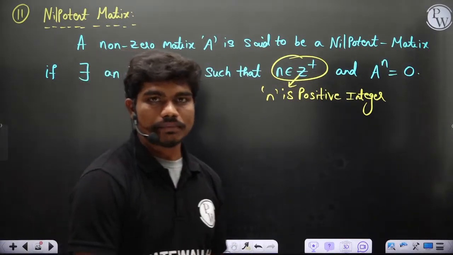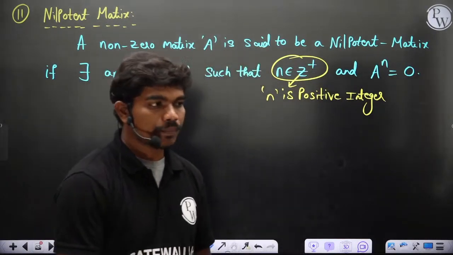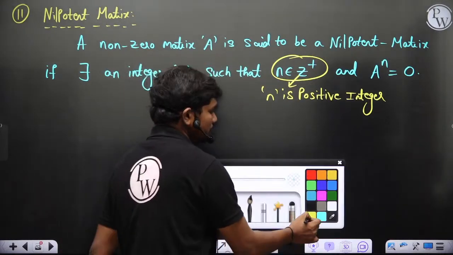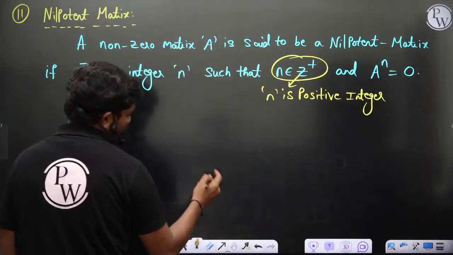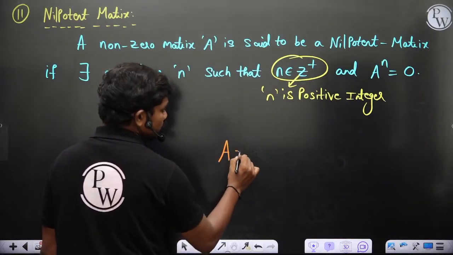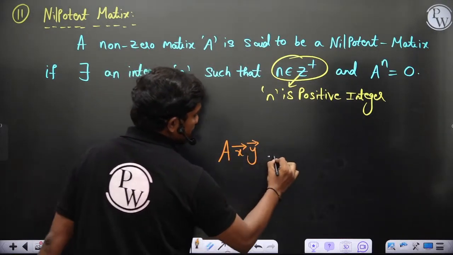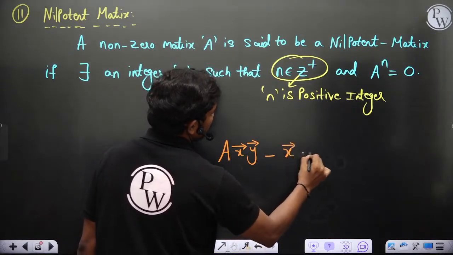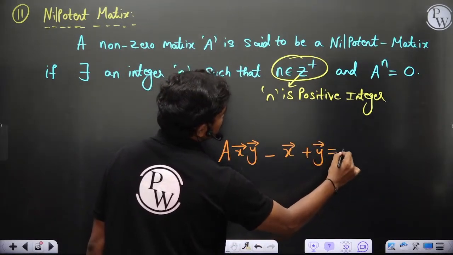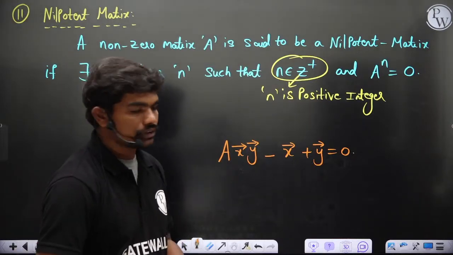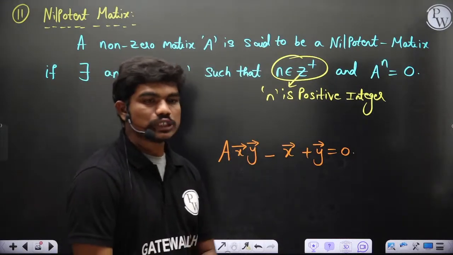Okay, so few times what happens, like I was telling you in yesterday's class, there occur some terms where, normally if you go for some advanced computations, you can find terms like A into some vector x, y, there is some non-linearity maybe in the equation, minus some x plus y, something like this is equal to 0, of course. So clearly this is a product of two things, so it is non-linear.